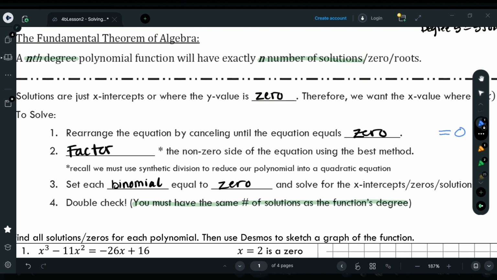All right, step 2, factor. And hey, look, here's a little asterisk. This is telling us we're going to use synthetic division to check for a factor, and once we find a factor using synthetic division, that's going to give us a new polynomial that drops by a degree.